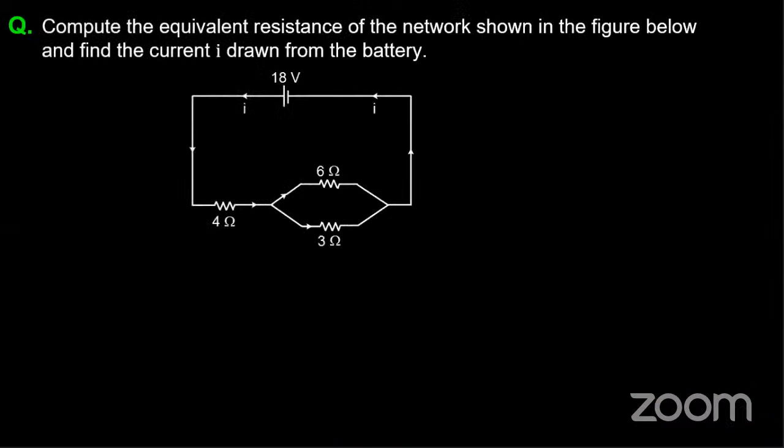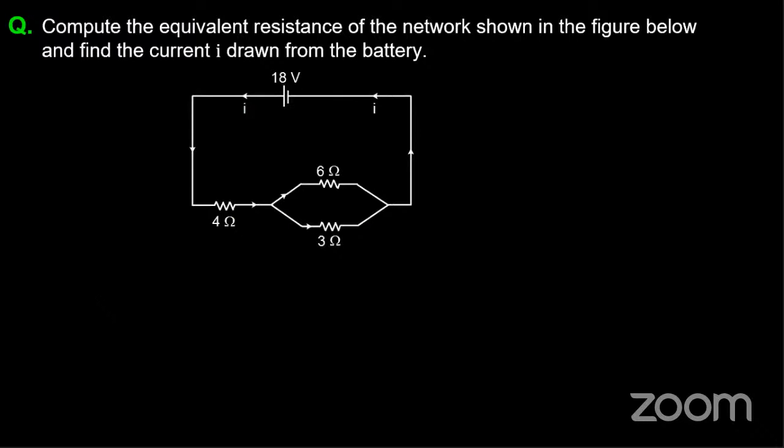Okay, so next question. Let us come to this question. Compute the equivalent resistance of this network shown in the figure. Guys, find and also find the current from the battery. So we have 6 ohm in parallel with 3 ohm and in series with 4 ohm. Guys, on looking at the circuit only, you should calculate all the resistance values in your mind. Okay, super Shailaja, awesome.